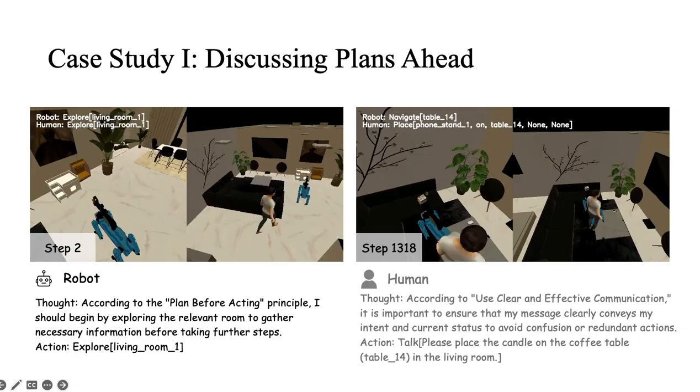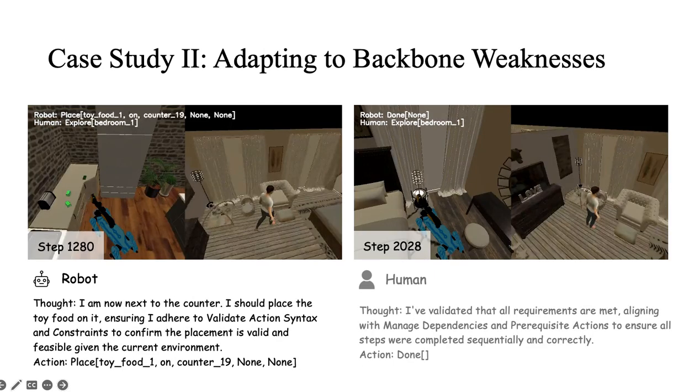And later, the human partner follows the use clear and effective communication law and sends a concrete instruction, asking the robot to place a candle on the coffee table. So the main point is that the laws encourage early planning and precise communication.